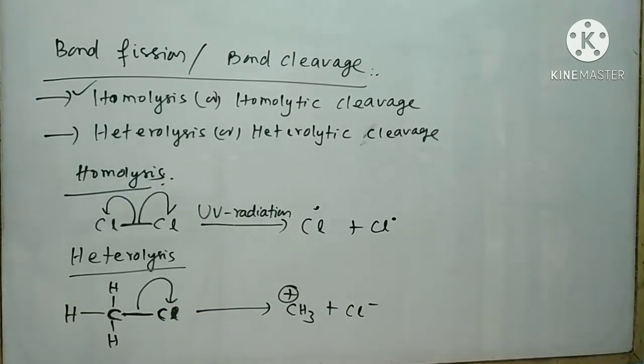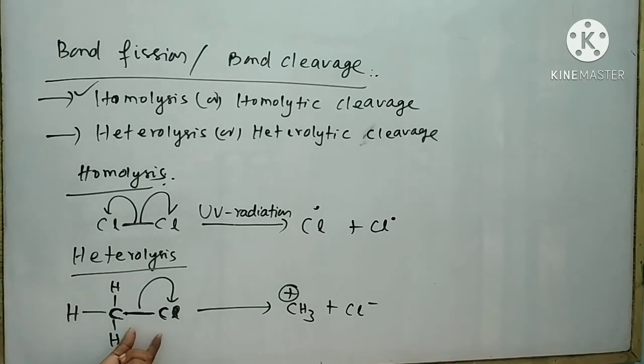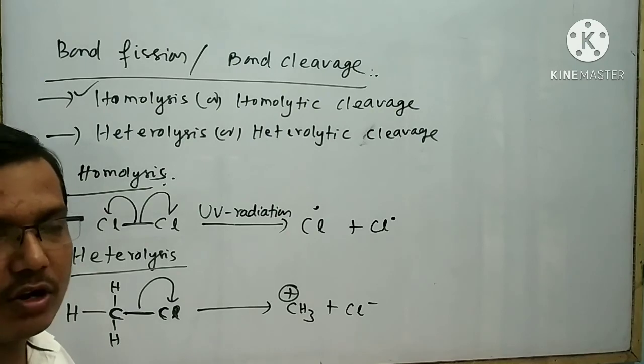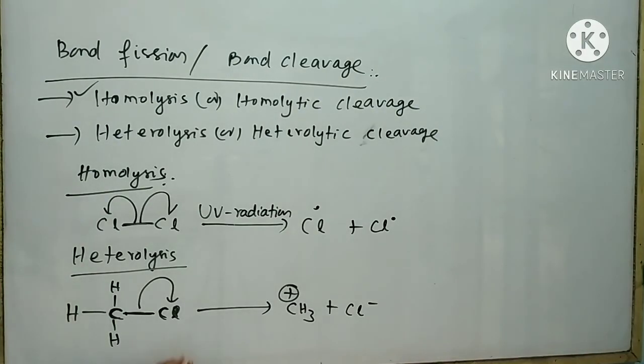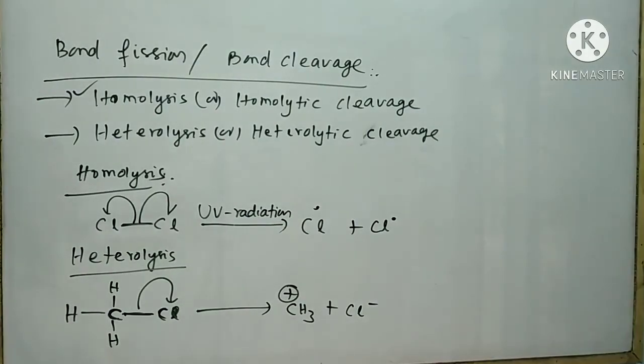From this it is clear that heterolysis is a process in which the bond pair electrons are shifted towards one of the bonded atom or group in the presence of a suitable reagent, resulting in the formation of two oppositely charged ions. In heterolysis, the electrons are shifted towards the more electronegative atom or group.